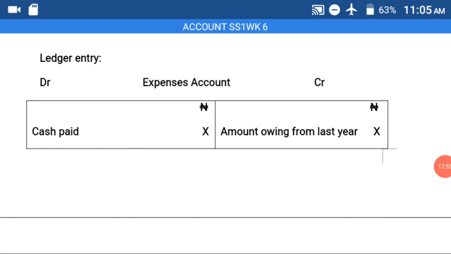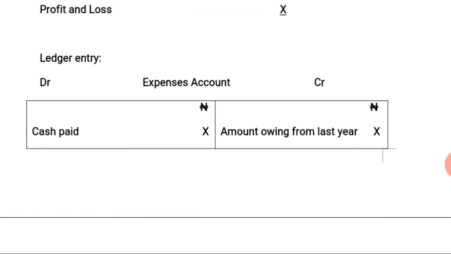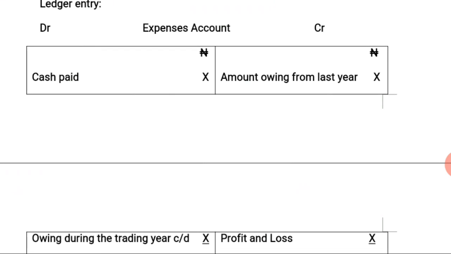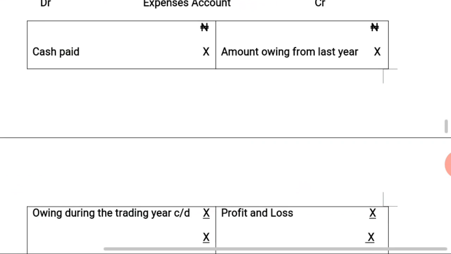Having done that, now let us look at the ledger entry for expenses account. The expenses account follows the principle of double entry, so we have the debit and the credit side. The denomination should be stated, so in this case we have naira on both sides.